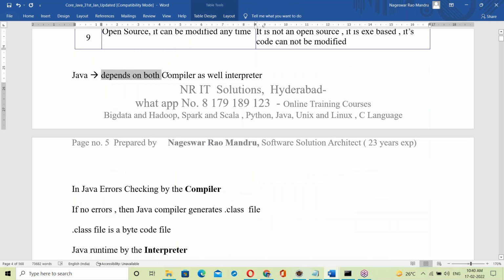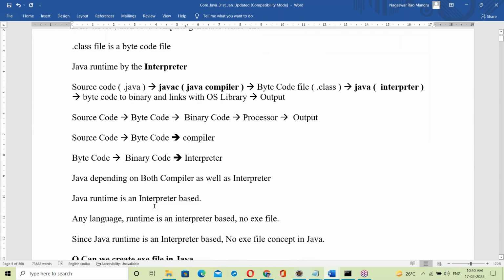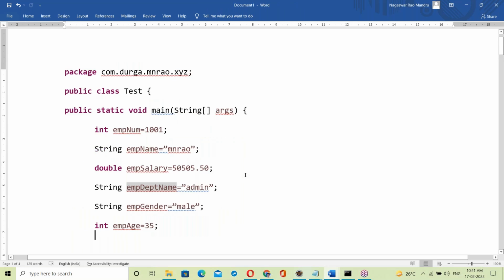Next, Java depends on both the compiler as well as the interpreter. Here that introduction was also discussed. Java introduction discussed. Yes, today's topic is independent of that. This is today's topic: Java features.